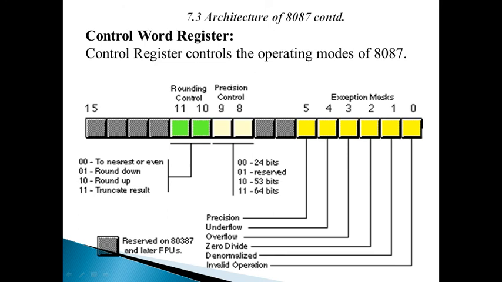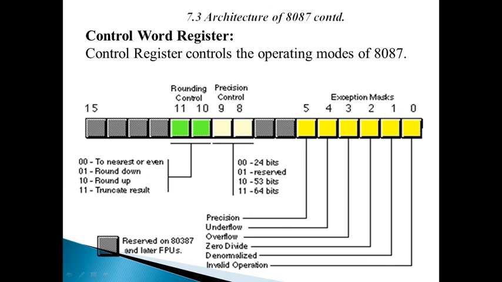Next, bits 11 and 10. These are the rounding controls. Rounding control means that whenever the result is inexact, we can go for rounding. 2 bits give 4 combinations: 00, 01, 10 and 11. If 00, round to the nearest or even. 01, round down towards minus infinity. 10, round up towards plus infinity. And 11, truncate towards 0. So this is given by these 2 bits.